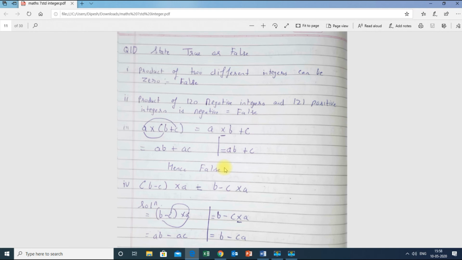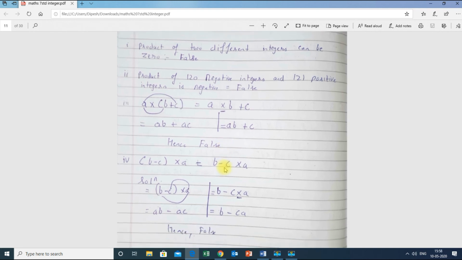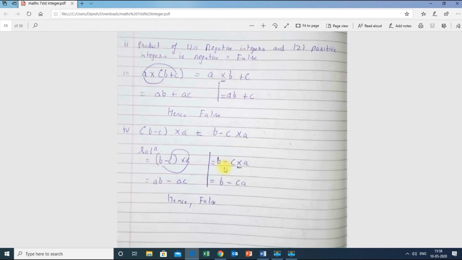Now next, b minus c in bracket into a is equal to b minus c into a. I will do the same thing as over here. This a will multiply with b and this a will multiply with c. So a into b is ab, and plus into minus is minus, a into c is ac.